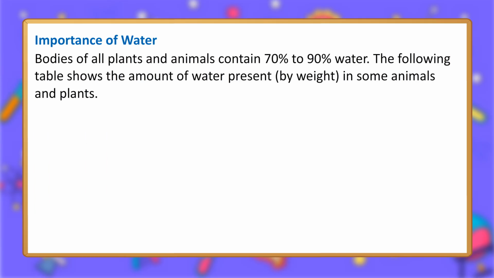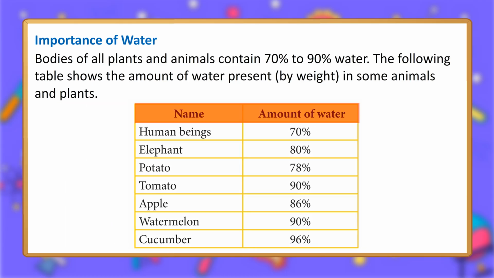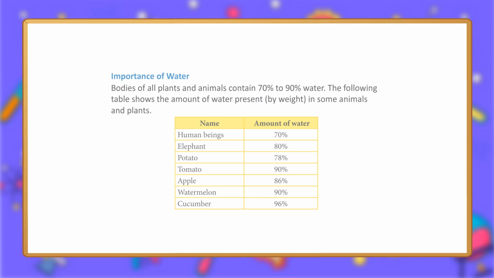Importance of water. Bodies of all plants and animals contain 70% to 90% water. The following table shows the amount of water present, by weight, in some animals and plants. Name: amount of water. Human beings 70%. Elephant 80%. Potato 78%. Tomato 90%. Apple 86%. Watermelon 90%. Cucumber 96%.